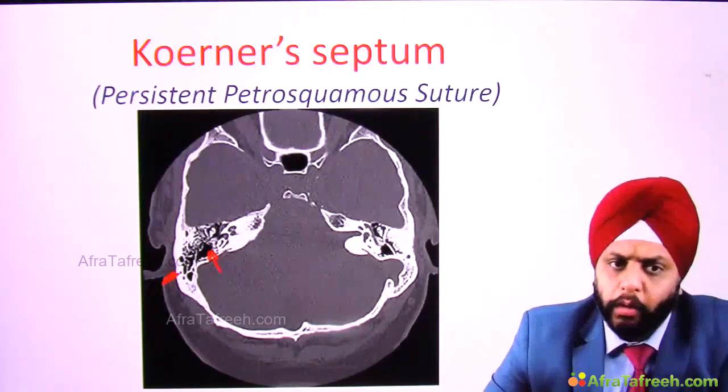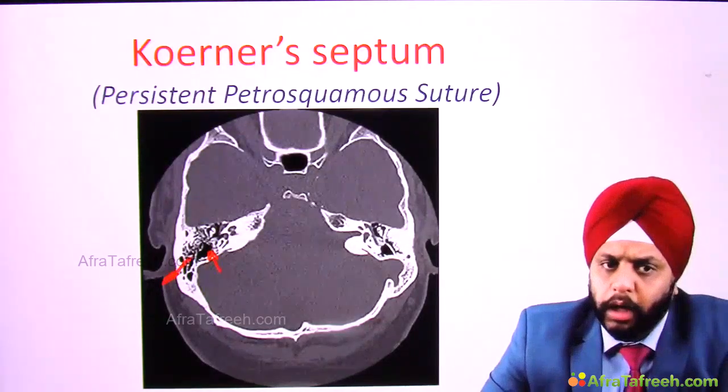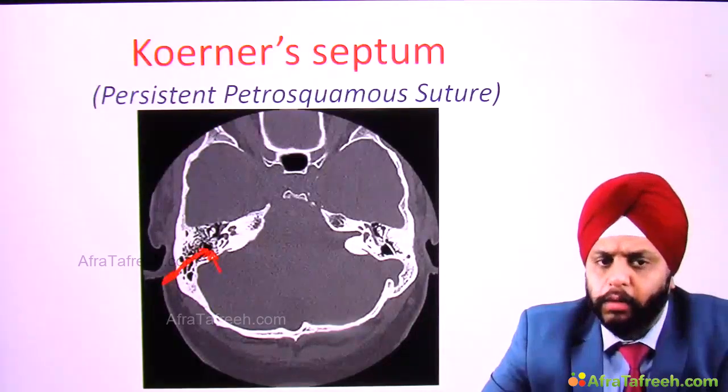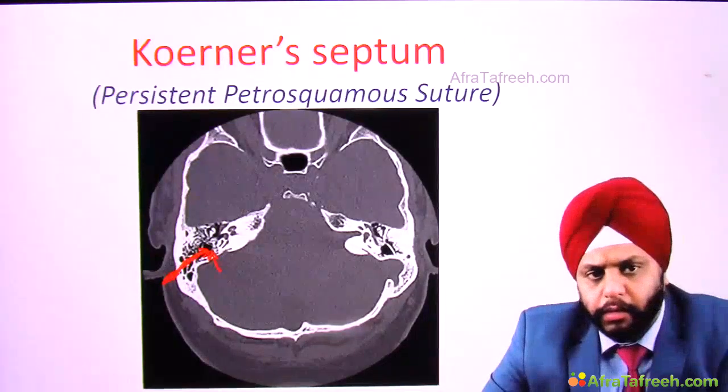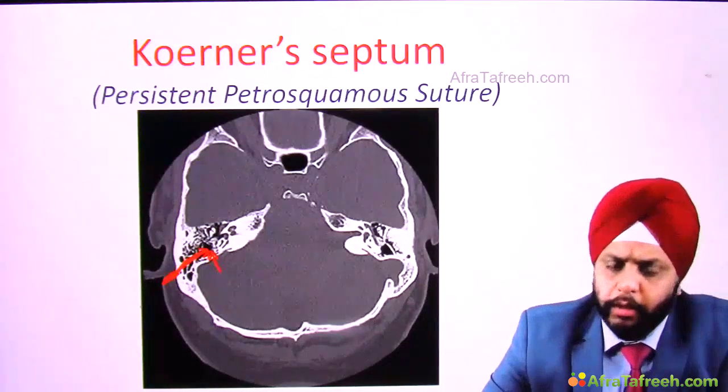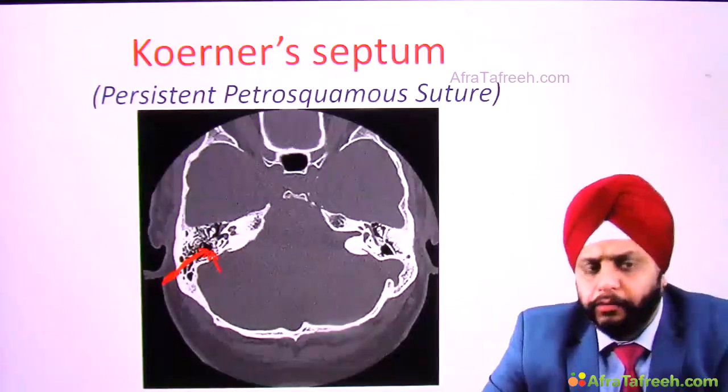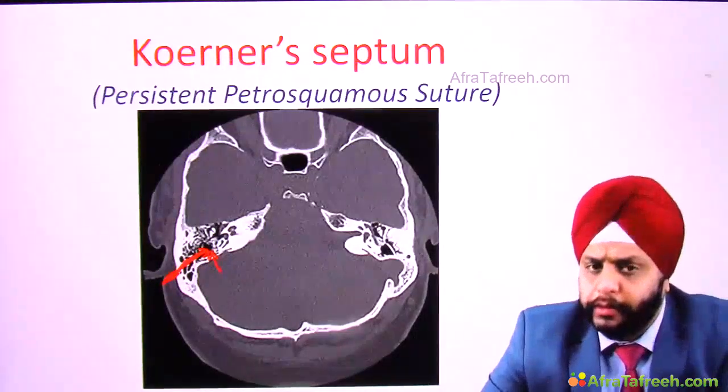Okay, so what can I do now? I will drill this bone. I drill this bone and I reach into the antrum. Clear? This is how I can do it. Okay, now let's do the same surgery on the other side. Let's discuss the other side.